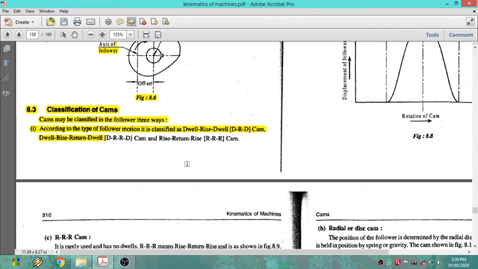According to that, the CAMs are classified as dwell, rise, return, dwell.